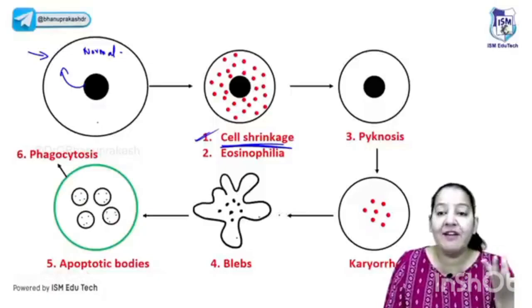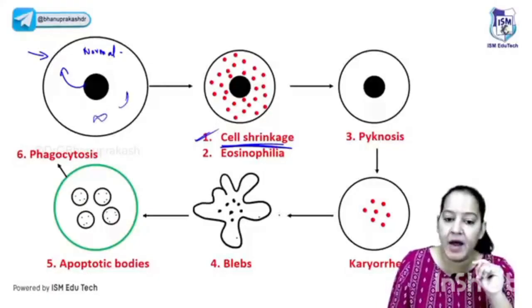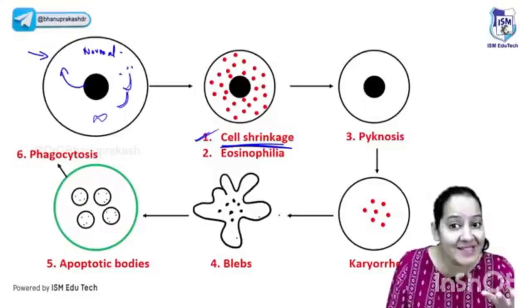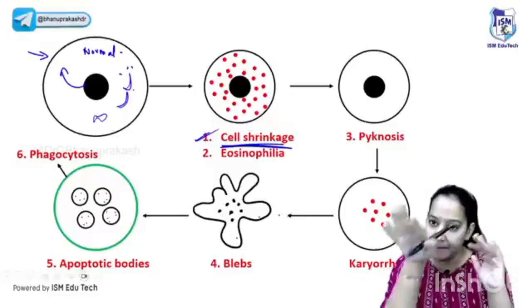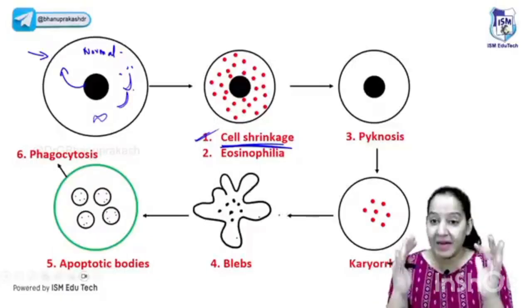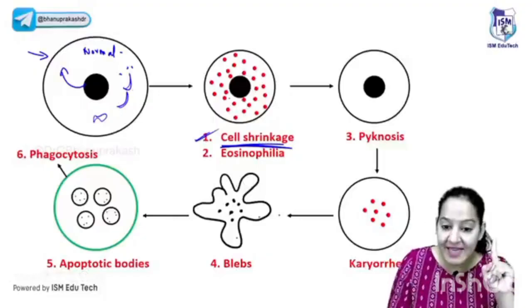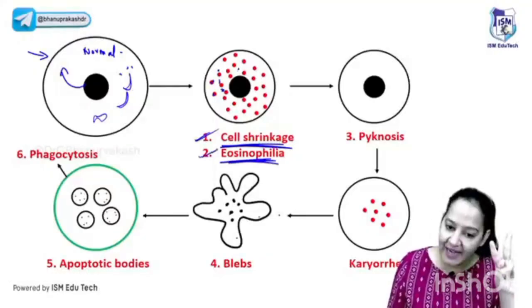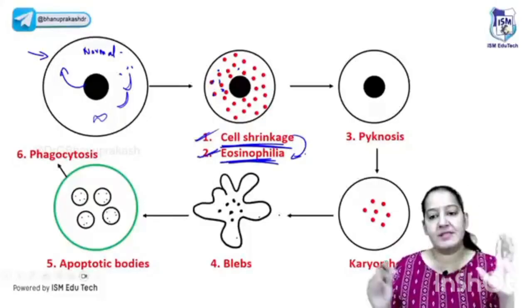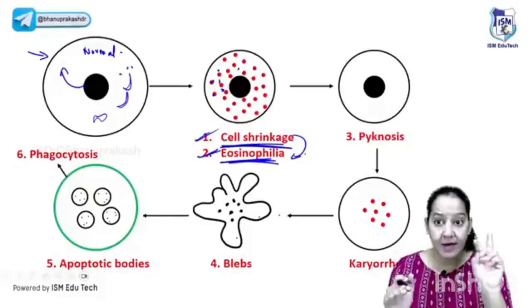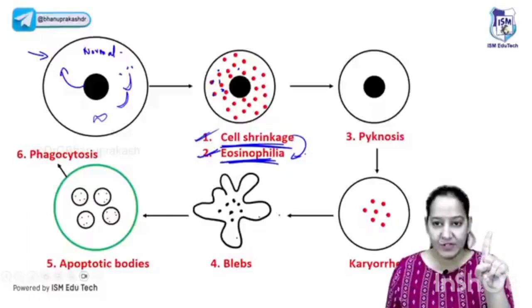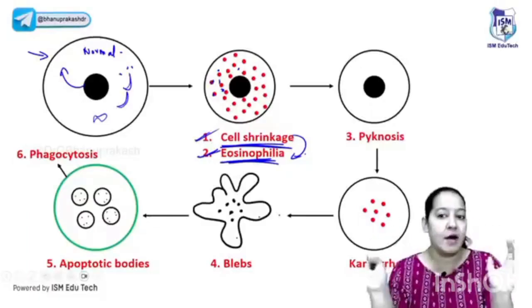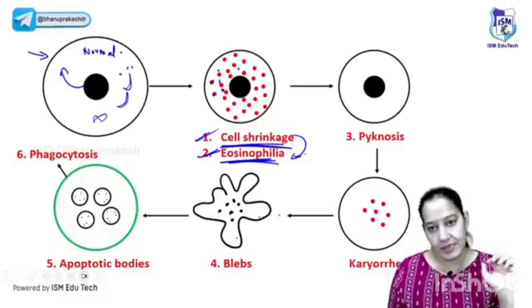After that, inside the cell, what is present in the cytoplasm? You will see mitochondria, endoplasmic reticulum, ribosomes, multiple cell organelles are present. If the cell reduces in size, the multiple cell organelles will come closer. Because the organelles come closer, the cytoplasm becomes more pink in color. Can you see the cytoplasm become more pink in color? It is known as eosinophilia. So the second thing is eosinophilia because of the shrinkage. Learn the sequence. The sequence of the 7 is important. The earliest is the cell shrinkage, and you can imagine the cell is shrinking, so the cell organelles are coming closer, so the cytoplasm looks more pink. It's known as eosinophilia. Okay.